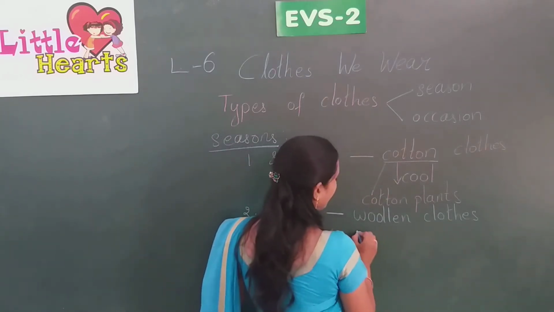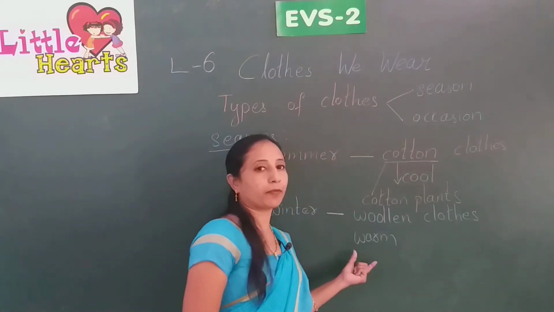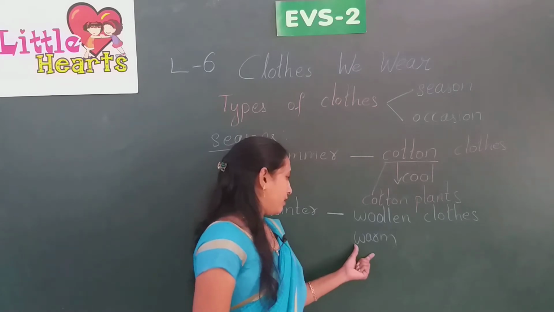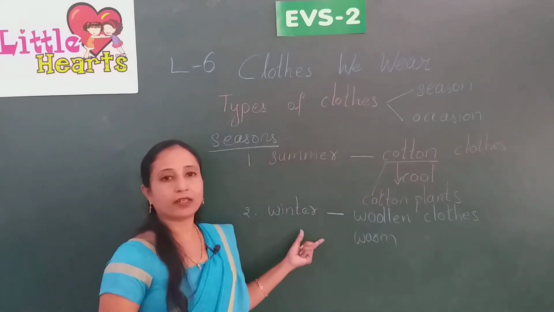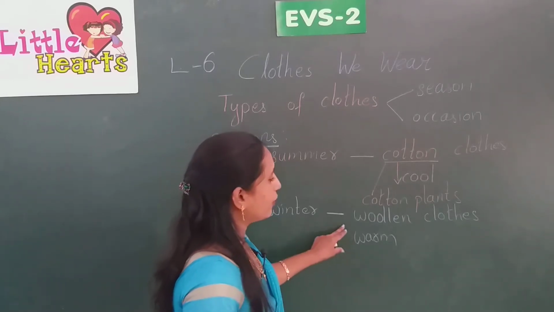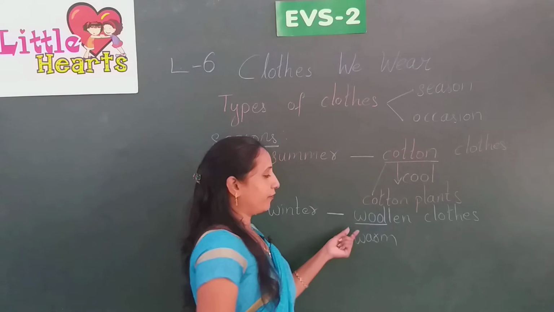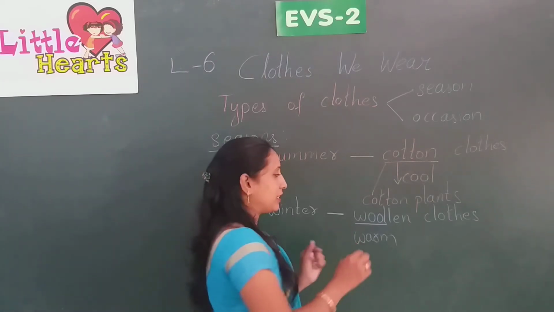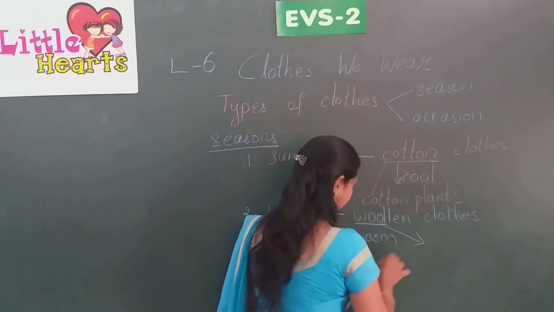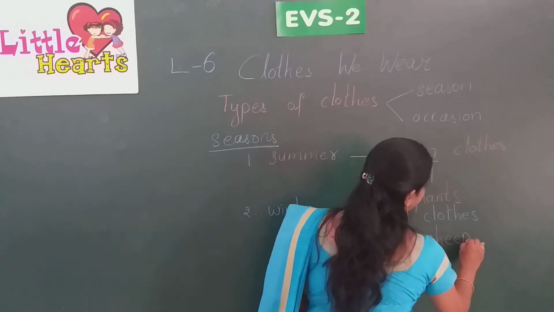We should keep our body warm, right? These woolen clothes keep our body warm. So where do we get this wool? We get wool from sheep.